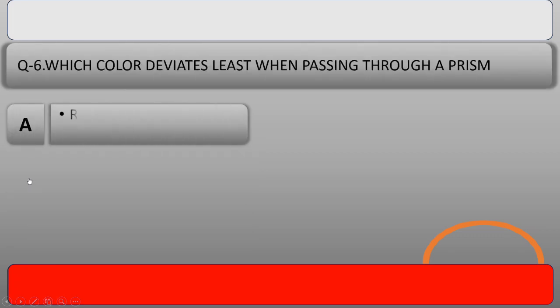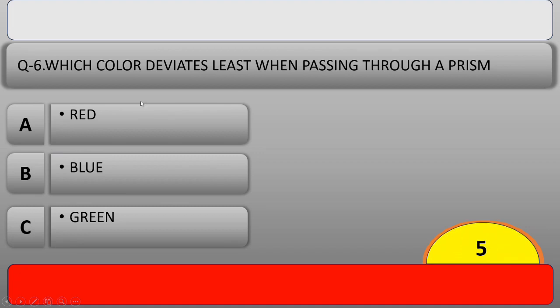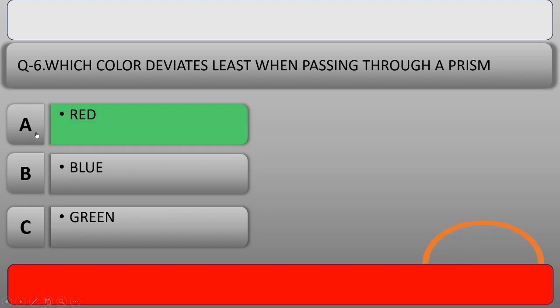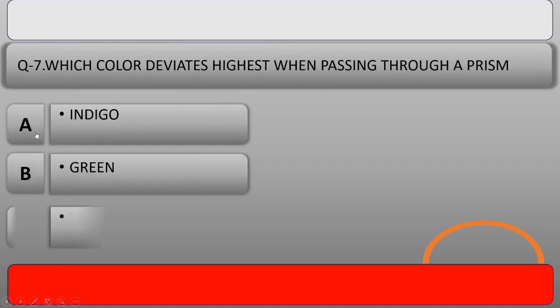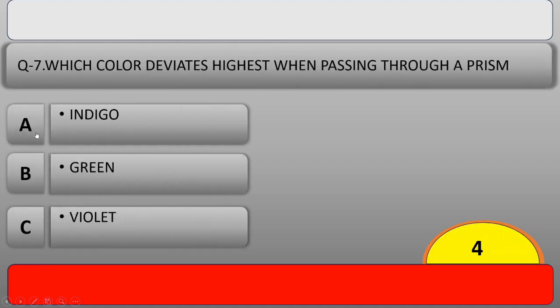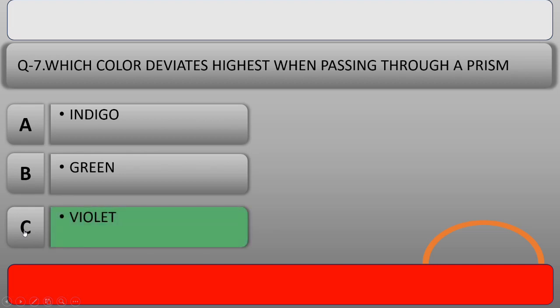Our next question is, which color deviates least when passing through a prism? And the right answer is option A, red. Our next question is, which color deviates highest when passing through a prism? And the right answer is option C, violet.